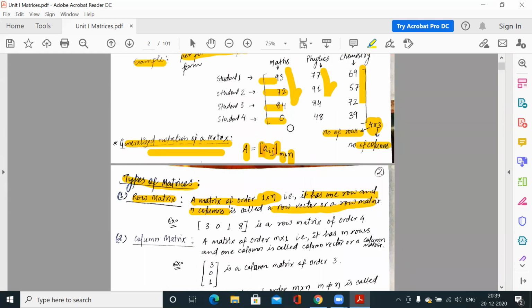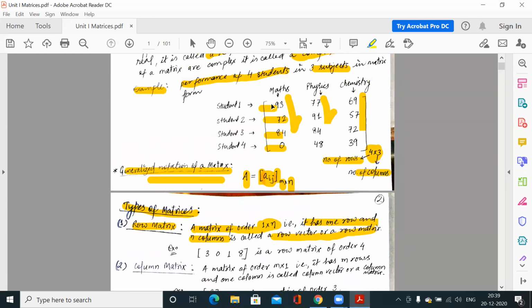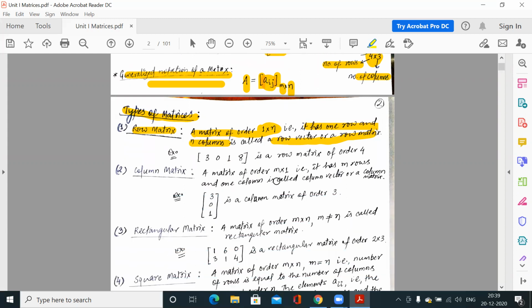In this case, suppose we have this row only, 93, 77 and 69, this data only, we have only one student. So that matrix is a row matrix because we have a single row in that matrix. So this is one example. This is a row matrix of order 4. This order is the number of columns, because the number of rows is fixed. It has only one row, but the columns may be 3, 4, 5, 6, 10, any number. So by saying that it is a row matrix of order 4, we say that it has a single row and 4 columns.